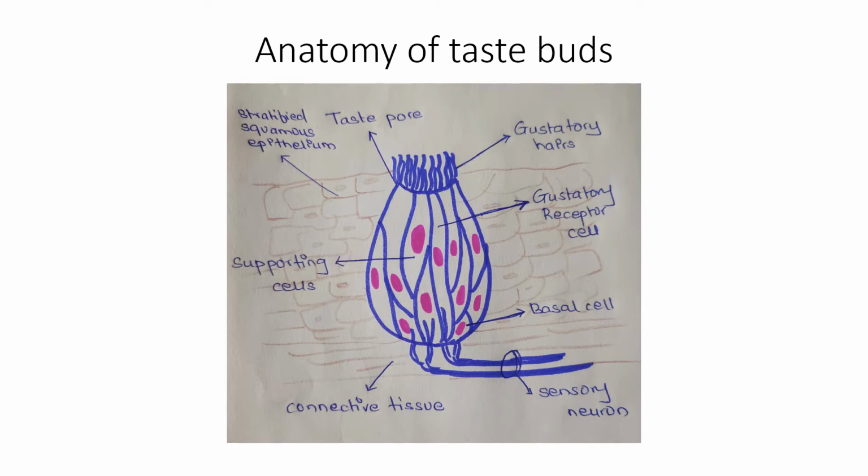Now let's see the anatomy of taste bud. So each taste bud is an oval body consisting of 3 kinds of epithelial cell. One is the gustatory receptor cell, basal cell and supporting cell. The gustatory hairs are present, which project through the taste pore. All these cells are present in the stratified squamous epithelium. At the end, a sensory neuron is present which is situated in the connective tissue.